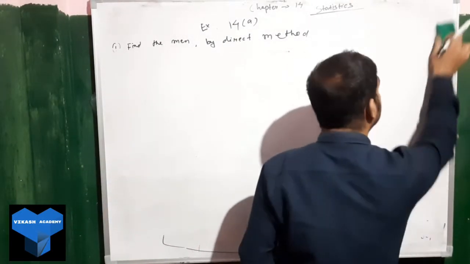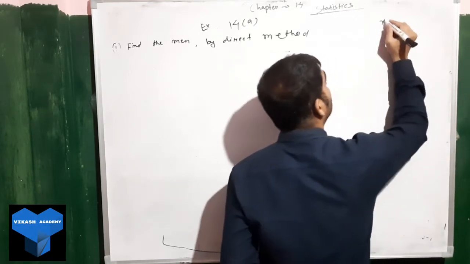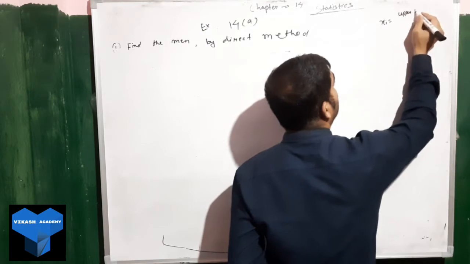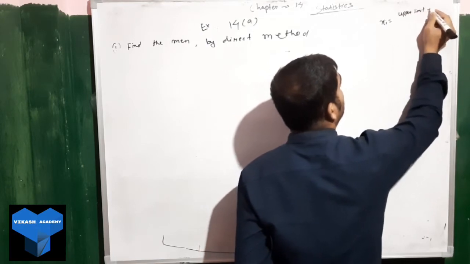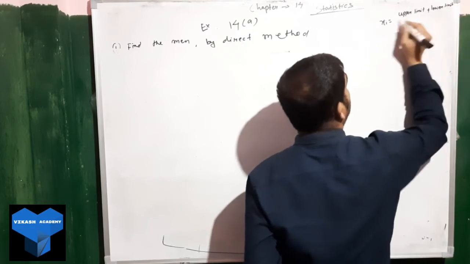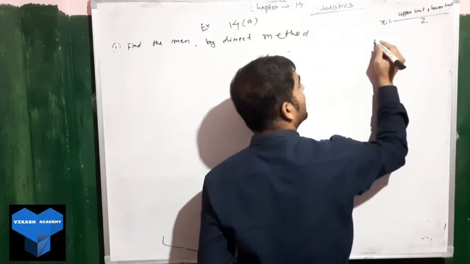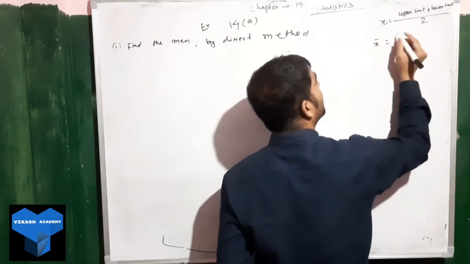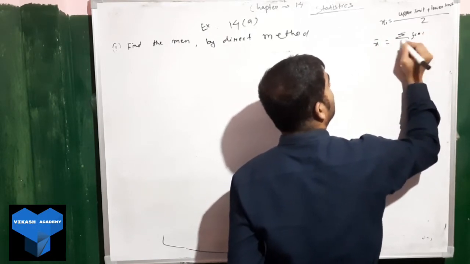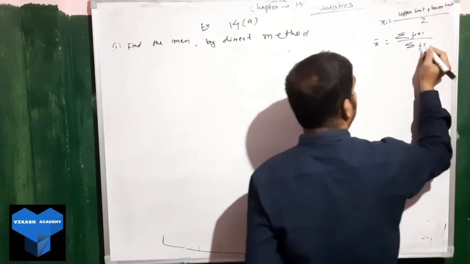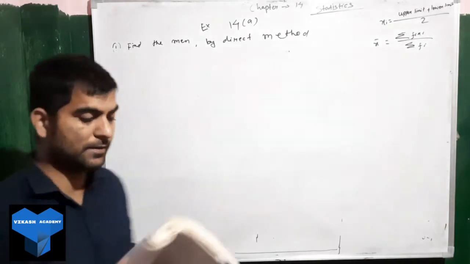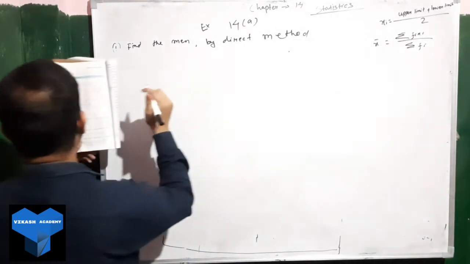So I will write down the formula: class mark xi is equal to upper limit plus lower limit divided by 2, and mean, x bar, is equal to summation of fi xi divided by summation of fi, or you can write n. That's also the same thing. Now we'll be moving to question number 2.